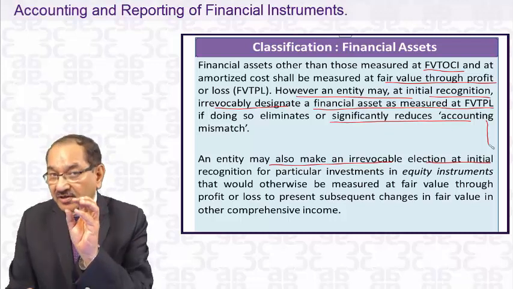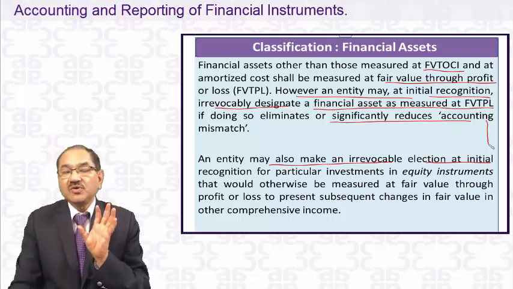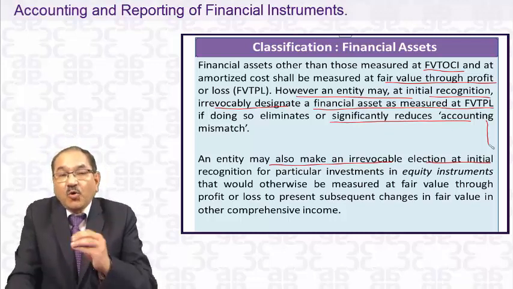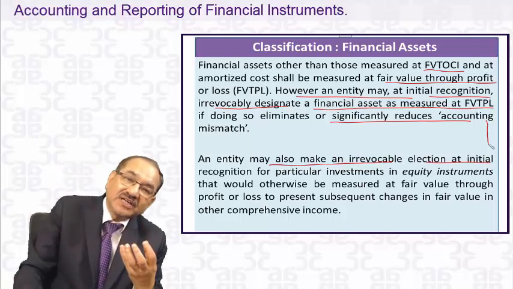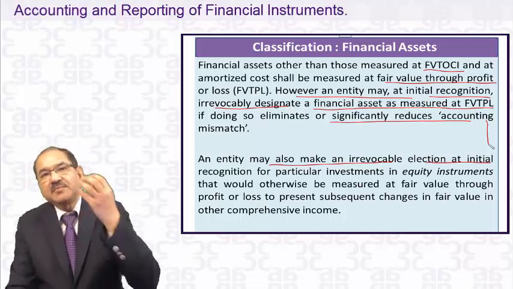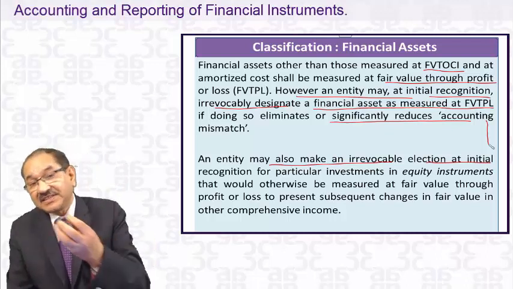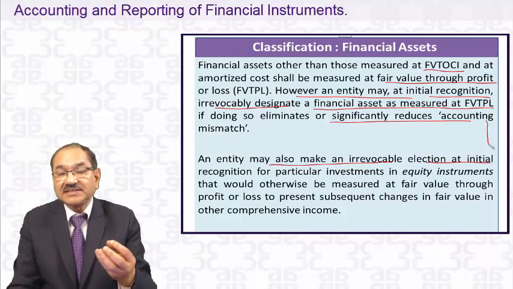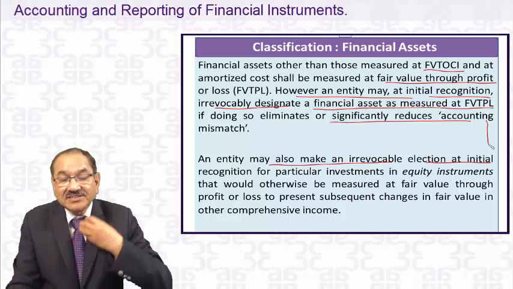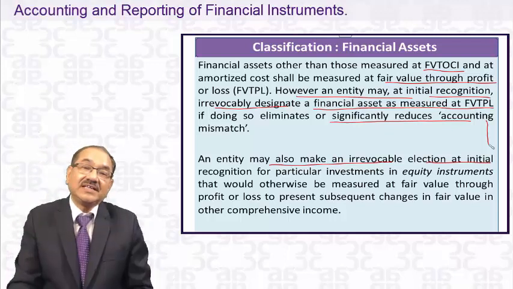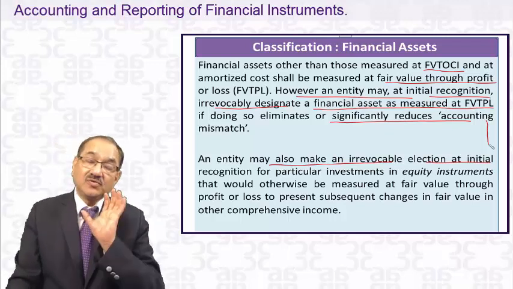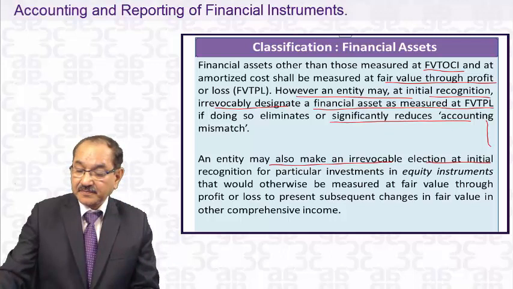But the simple thing you have to understand, which I have already explained to you: if that loan is held to collect contractual cash flows of the principal and the interest, it will be carried at amortized cost. That is the financial asset carried at amortized cost. Another category is carried at fair value through profit and loss. That will be the case if there is an intention of trading that financial asset, then it will be at fair value through profit and loss account. That's the simple thing you have to keep in mind and understand.